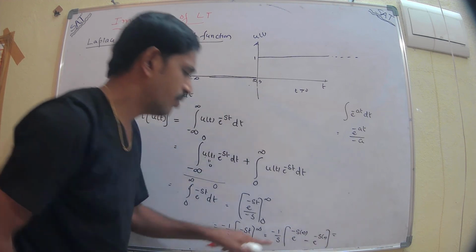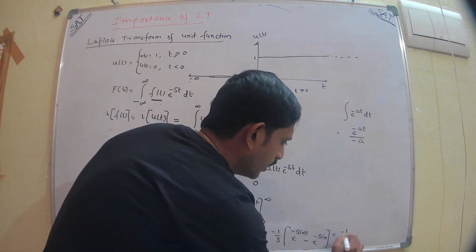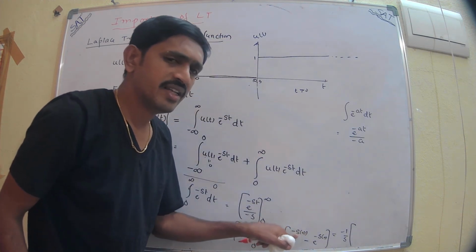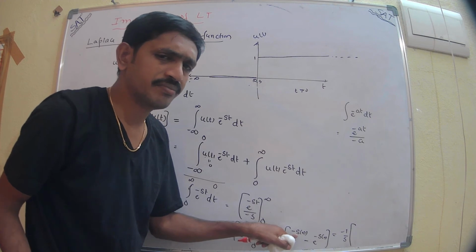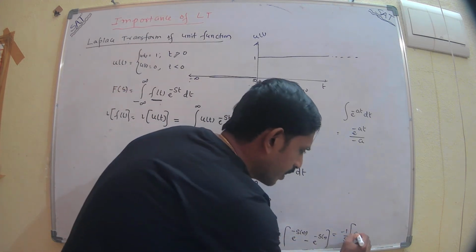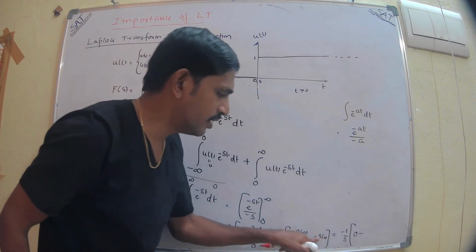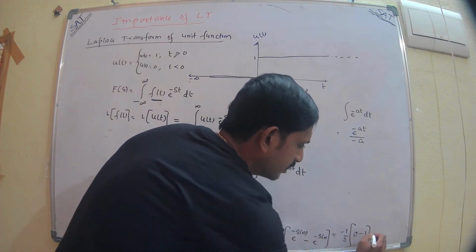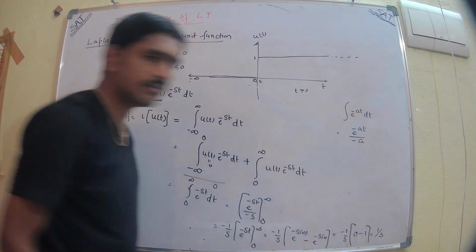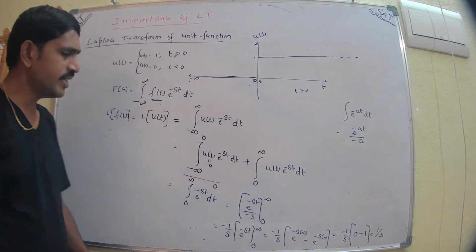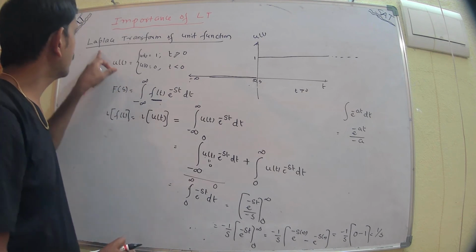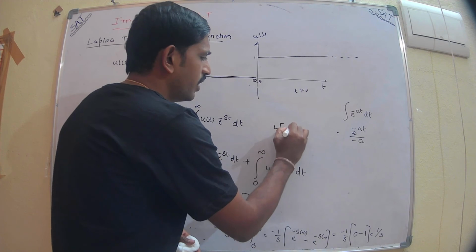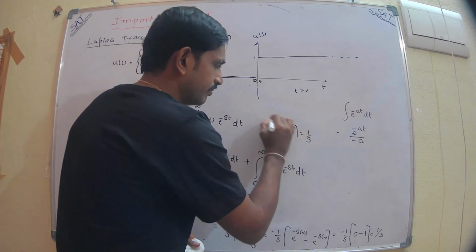Therefore, minus 1 by s times e power minus s into infinity. That is e power minus infinity, which is 0, minus e power minus s into 0. e power minus 0 is 1. So minus to minus becomes plus, it is 1 by s. So this is the Laplace transform of the step function. That is, the Laplace transform of u of t becomes 1 by s.